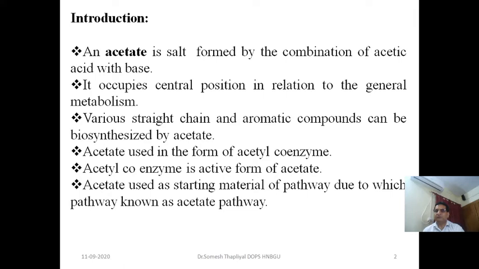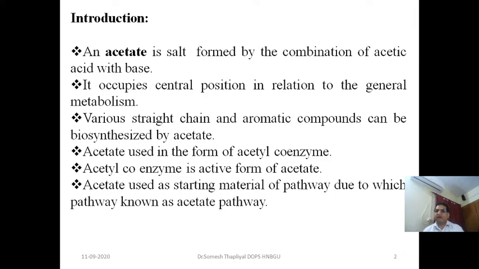Examples of aromatic compounds are gingiberine, menthol, and limonene. Aromatic compounds contain a benzene ring. Straight chain examples include lipid compounds like palmitic acid, oleic acid, and linoleic acid. So a variety of secondary metabolites, which may be straight chain or aromatic in nature, can be biosynthesized with the help of acetate.